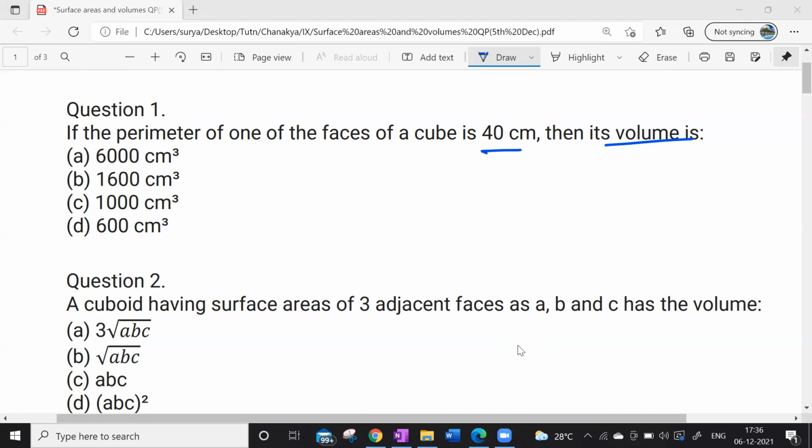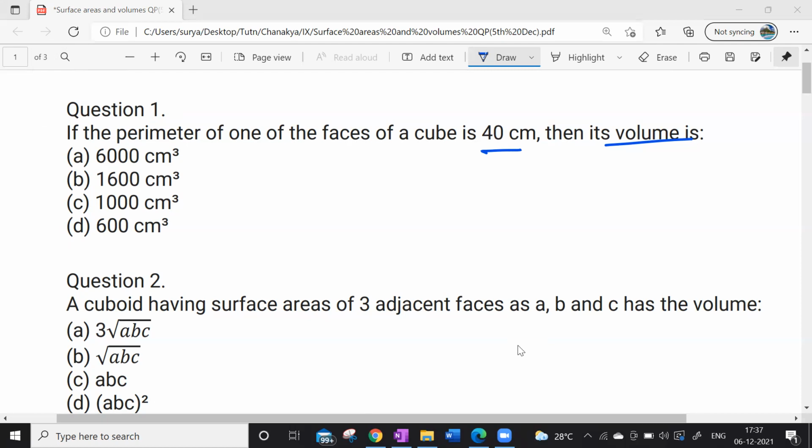A square has 4 sides, right? So one side will have 10 centimeters because all combined is 40 centimeters. So the formula is S cube. 10 into 10 into 10 is 1,000. So C is the correct answer.